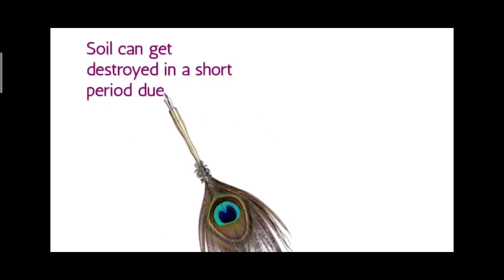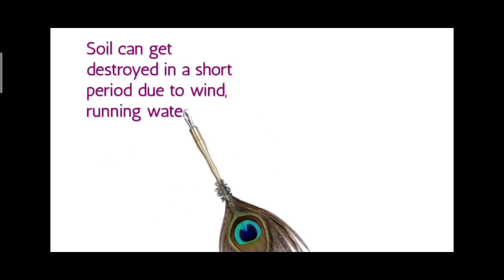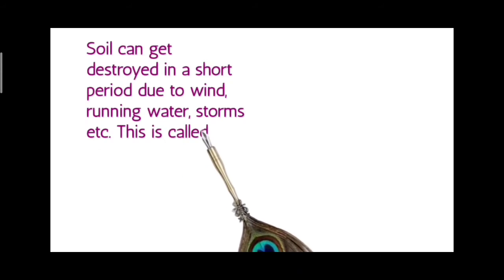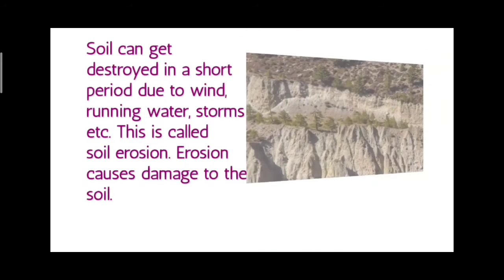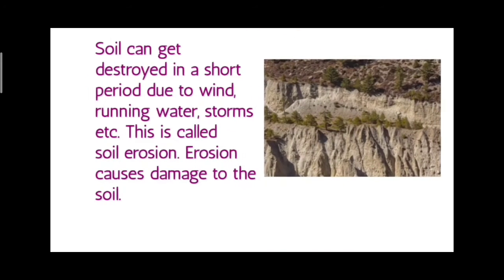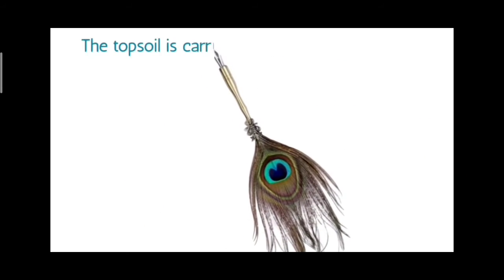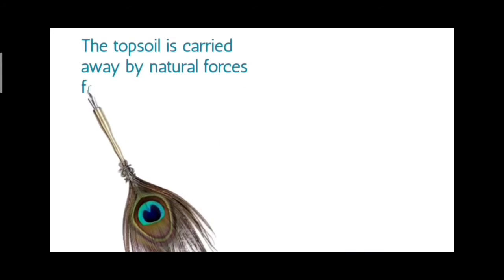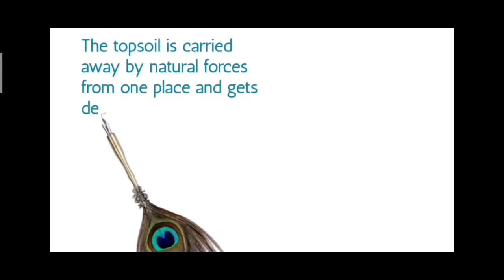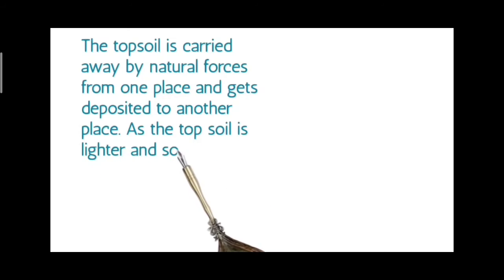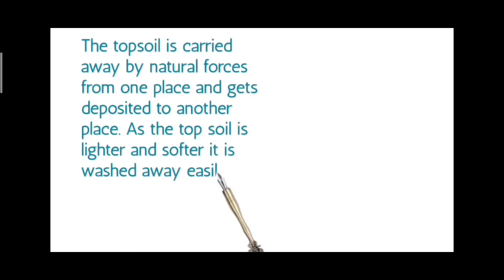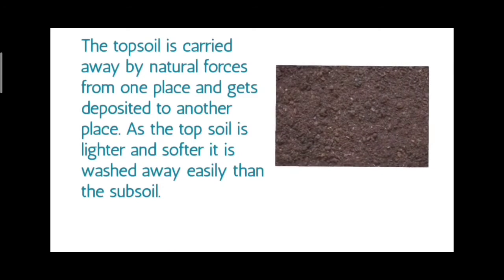Soil can get destroyed in a short period due to wind, running water, storms, etc. This is called soil erosion. Soil erosion causes damage to the soil. The topsoil is carried away by natural forces from one place and gets deposited to another place. As the topsoil is lighter and softer, it is washed away more easily than the subsoil.